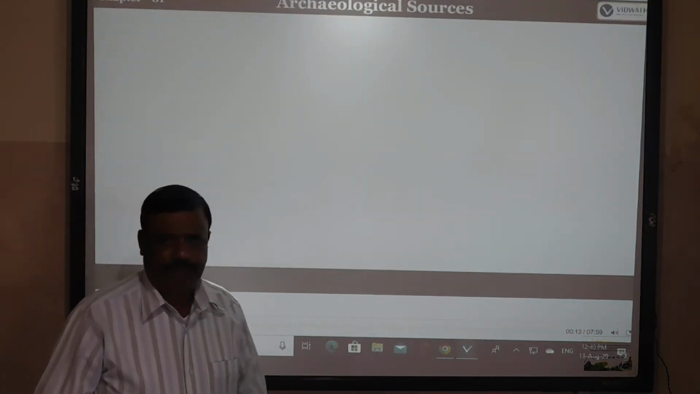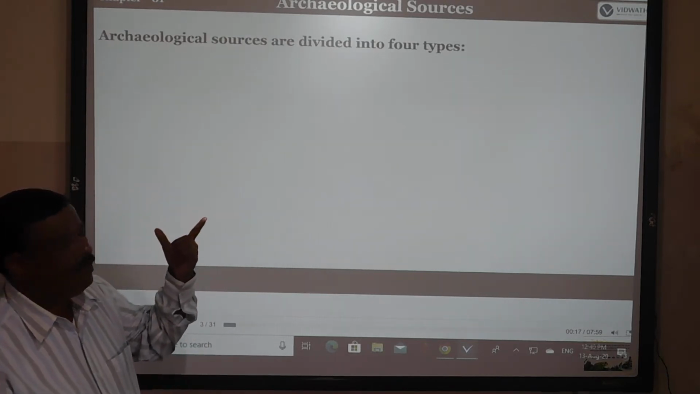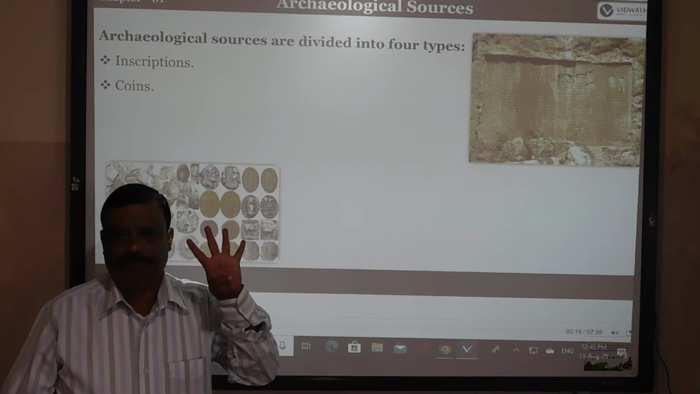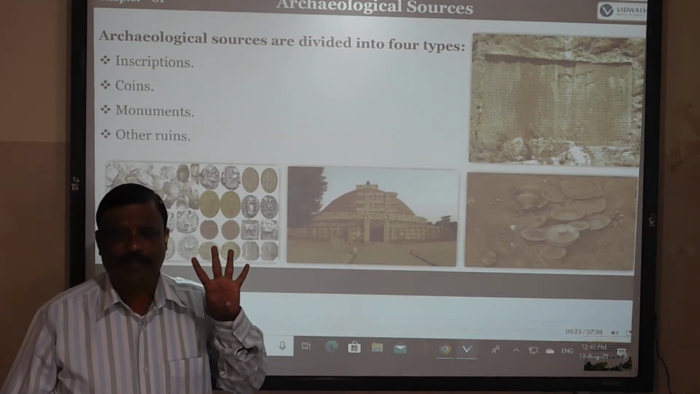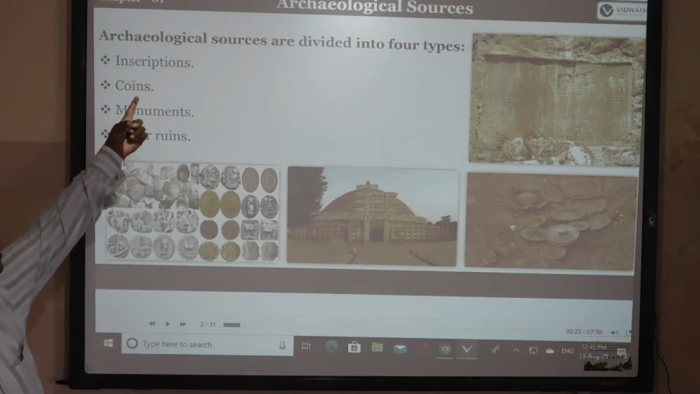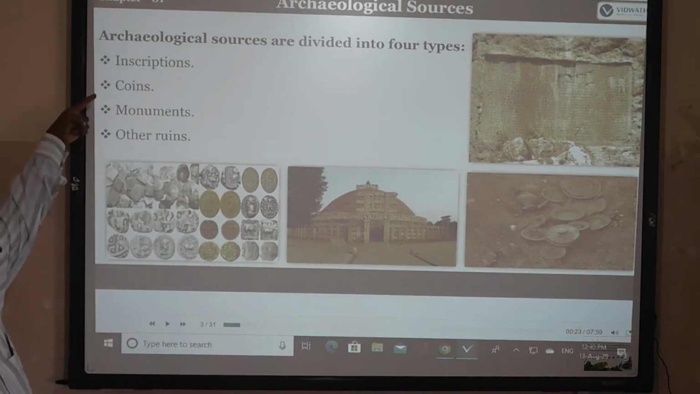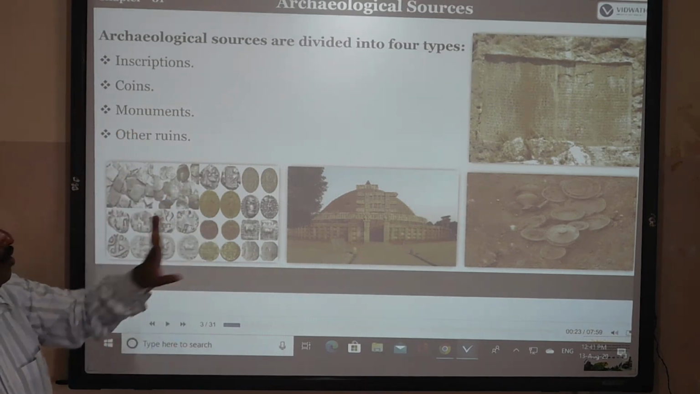Archaeological sources are divided into four kinds. Already I have told you that there are four kinds. Which are those? See, inscriptions, second, coins, monuments, and other ruins.